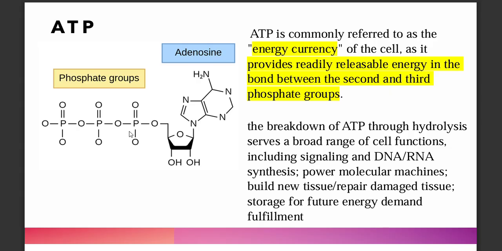That's why later you will encounter conversion of ADP, or adenosine diphosphate, to ATP, or adenosine triphosphate, because of the ability to easily break the bond of the second and the third phosphate groups. This happens through hydrolysis.